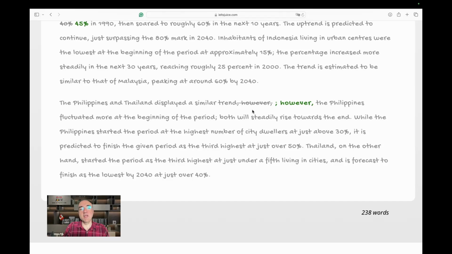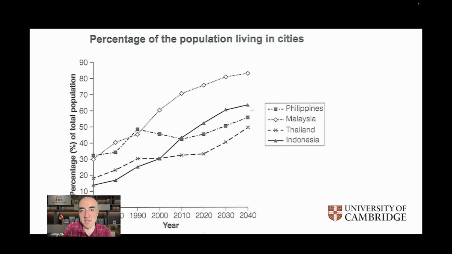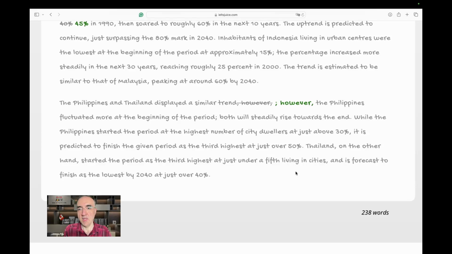All right. The Philippines and Thailand displayed a similar trend. Okay, and now I'm getting it. Now these two, Thailand and the Philippines, also displayed a similar trend. Where's Thailand? Thailand is this one, and the Philippines is this one. Let's continue.